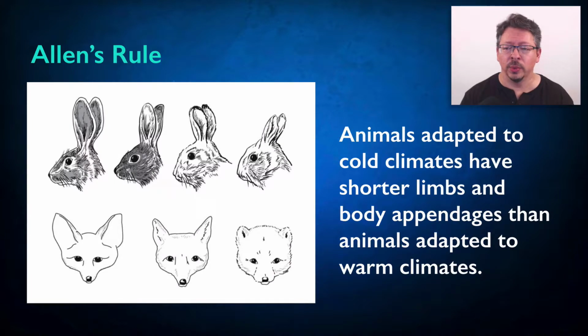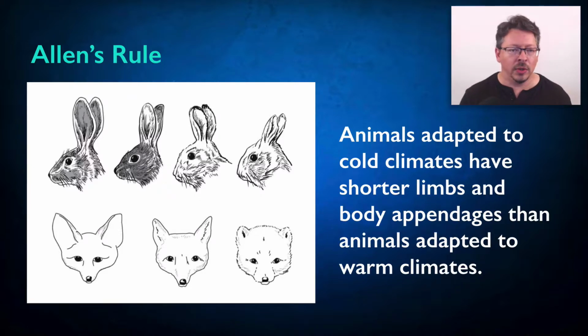Here's another one that's related. Allen's Rule. Warm-blooded animals adapted to cold climates have shorter limbs and body appendages than animals adapted to warm climates. So a desert fox or a desert rabbit will have larger ears and longer legs than an Arctic fox or an Arctic rabbit. This is another adaptation for heat regulation.